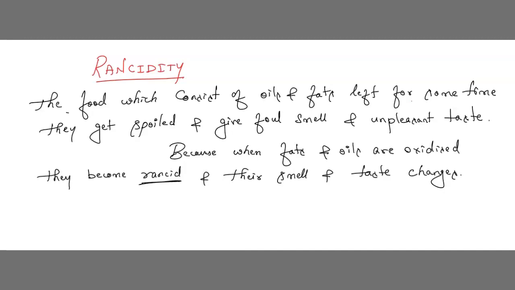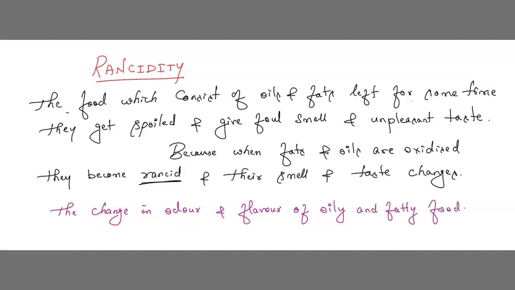So what is rancidity? Rancidity, we can explain that means the change in odor, meaning smell, and flavor of oily and fatty foods by oxidation.